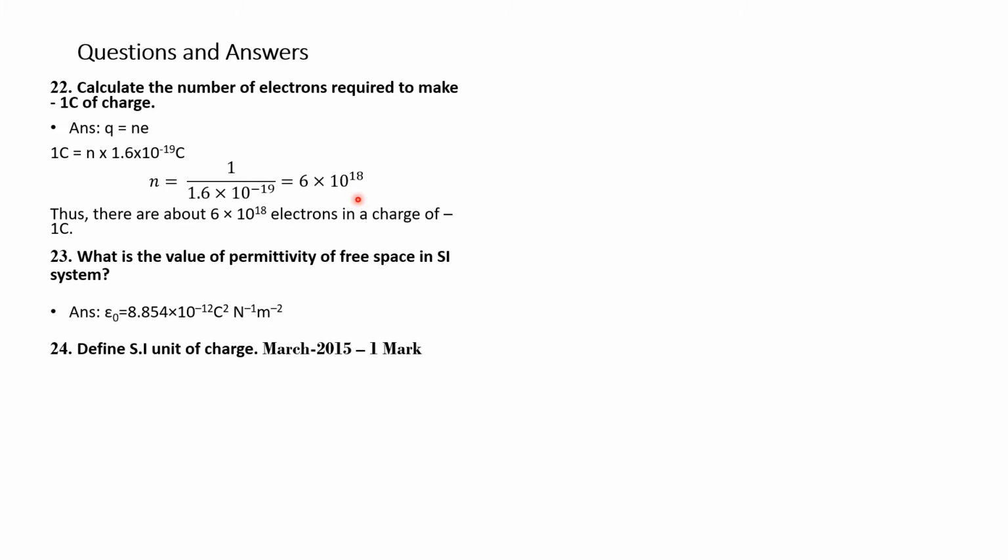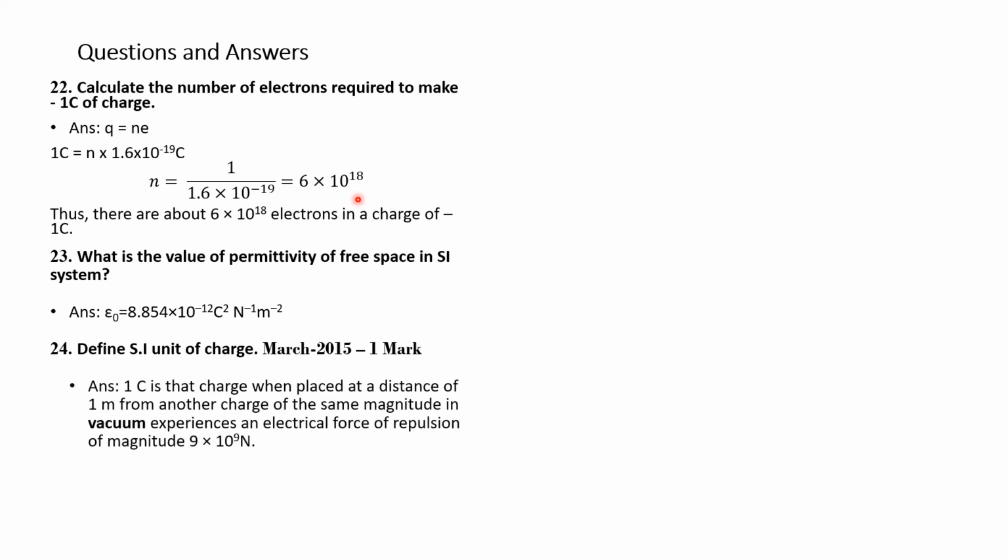Define the SI unit of charge. This is a 1 mark question in the March 2015 examination. Answer. 1 coulomb is that charge which, when placed at a distance of 1 meter from another charge of the same magnitude in vacuum, experiences an electric force of repulsion of magnitude 9 into 10 to the power of 9.